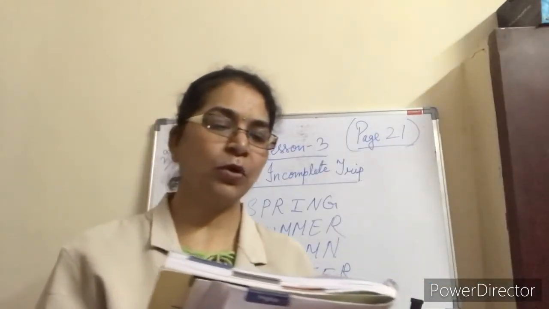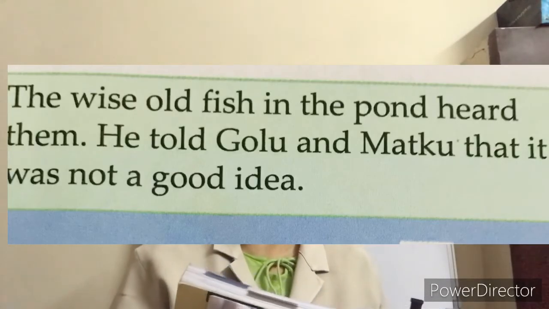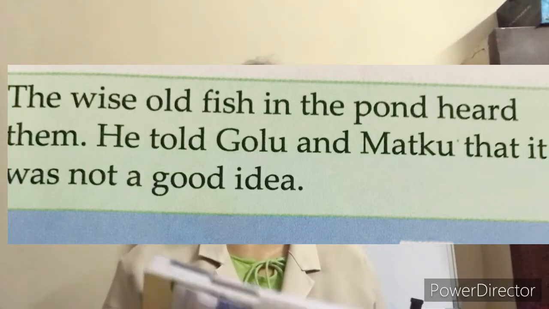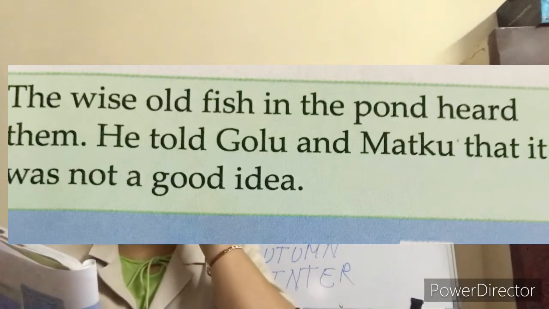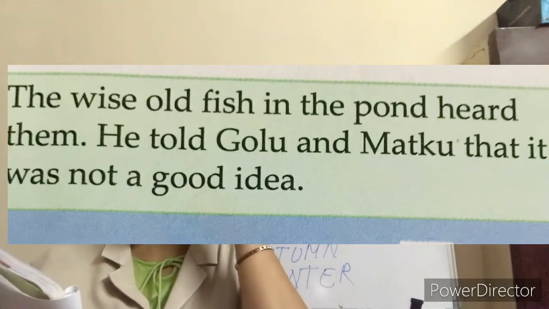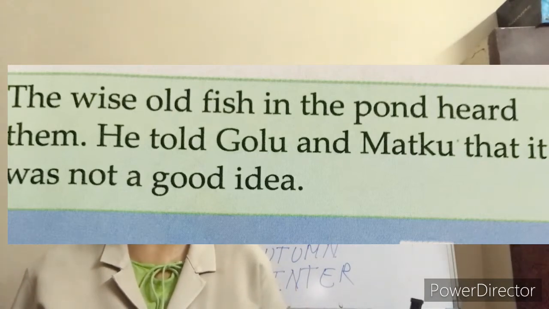The wise old fish in the pond heard them. He told Golu and Matku that it was not a good idea. The fish used to talk about everything near the pond. There was one fish who was very wise. Wise means intelligent. It heard, and he told them, it is not a good idea.